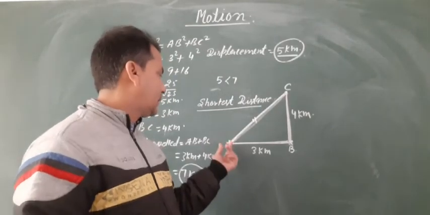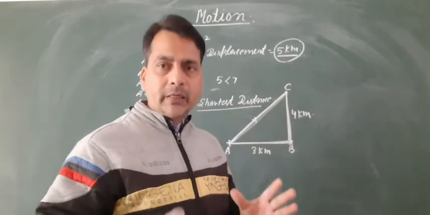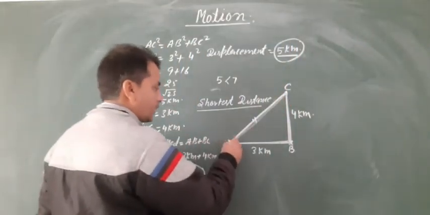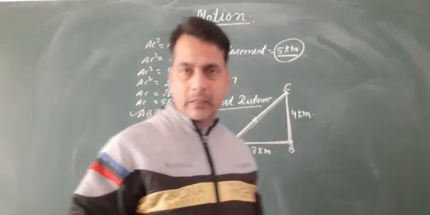Direction here means from the initial position to the final position. So displacement is a vector, and distance traveled is a scalar quantity.